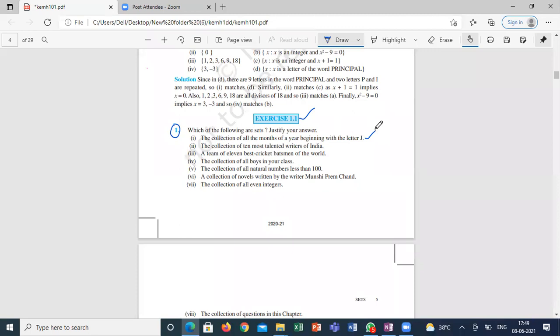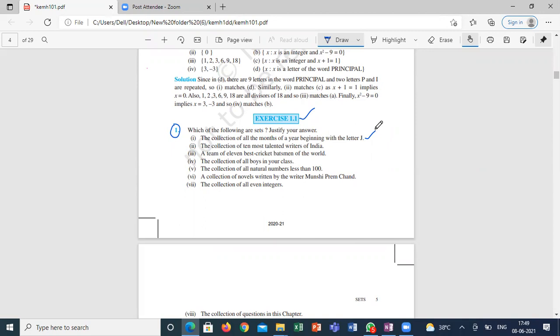You can say different views, this person is the best cricketer, correct or not? So you can't get the 11 best cricketers, because even though if you choose the 11, one more person can be best of all these 11 from a different point of view. So here the third statement is also not defined.